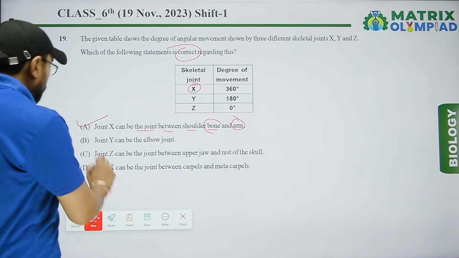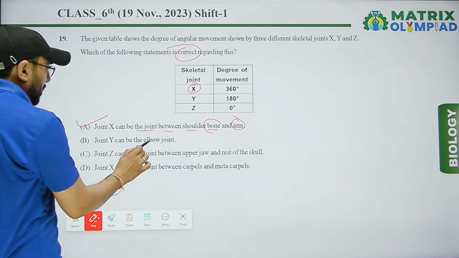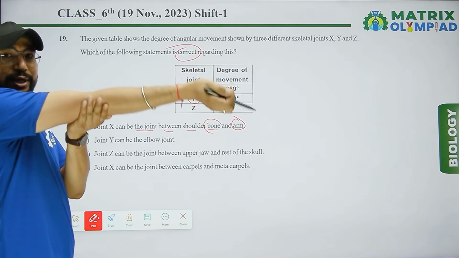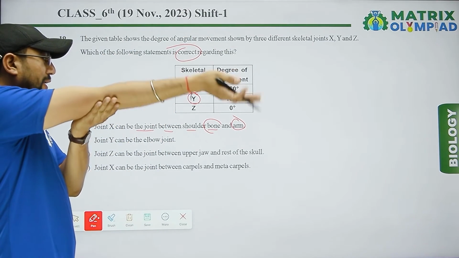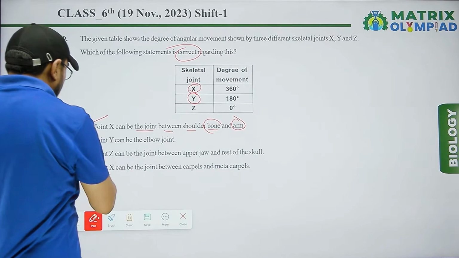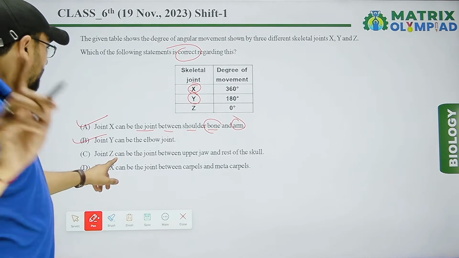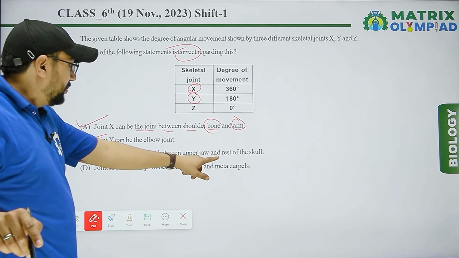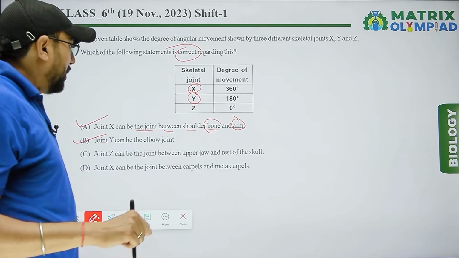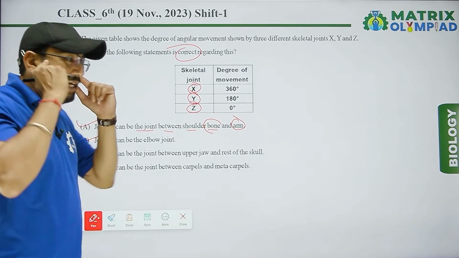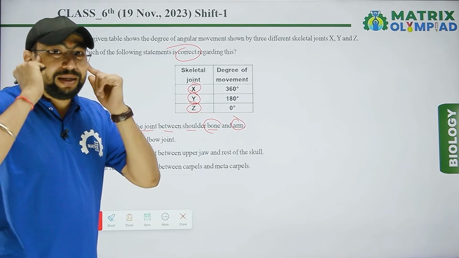Next one: joint Y can be the elbow joint. Joint Y is the elbow joint, 180 only, a hinge joint. So that is right. Joint Z can be the joint between upper jaw and rest of the skull. It means Z is 0, which shows no movement.